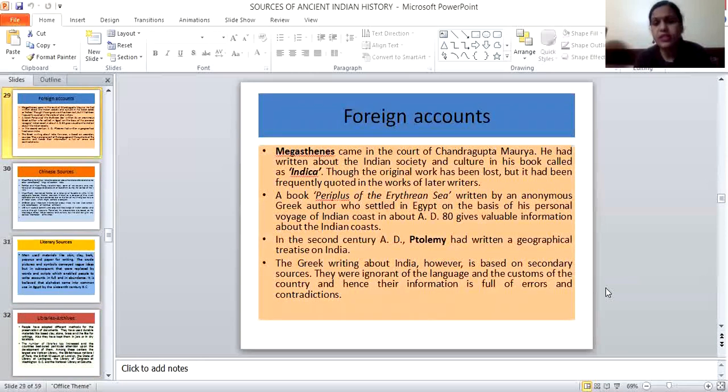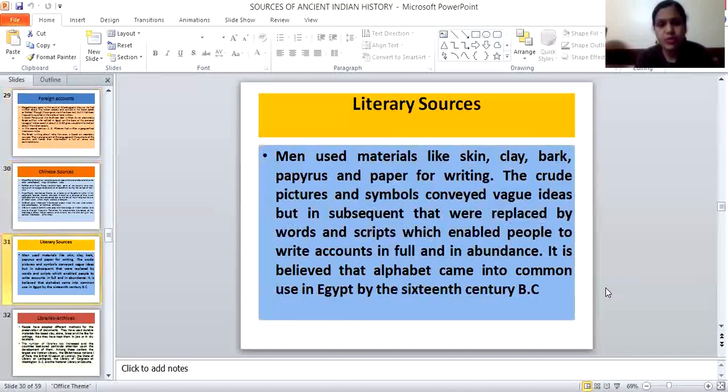Then Megasthenes' Indica also gives us a lot of information about Indian culture and tradition. Then the Periplus of the Erythraean Sea, by an unknown author, also gives us information about India. Then Ptolemy's geographical treatise on India. So Greek and Chinese foreigners visited at that time and gave us information about our Indian culture and tradition. And again, that point is repeated.